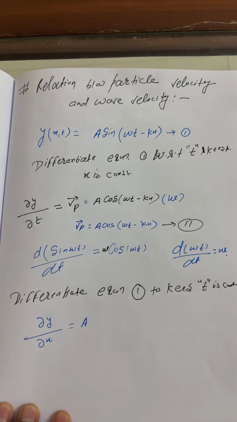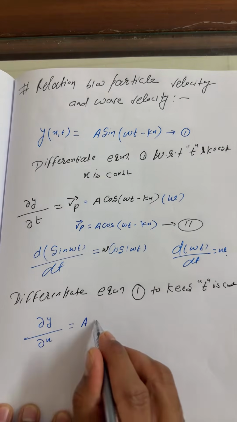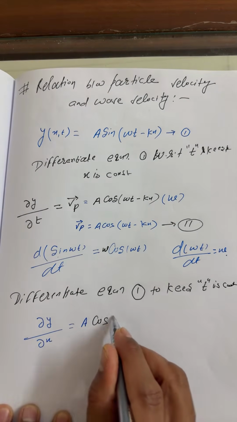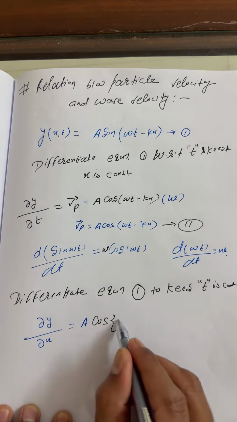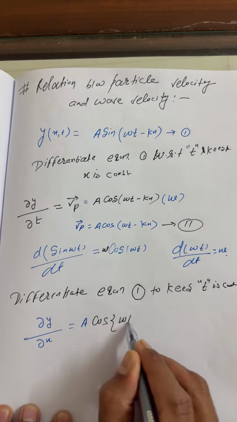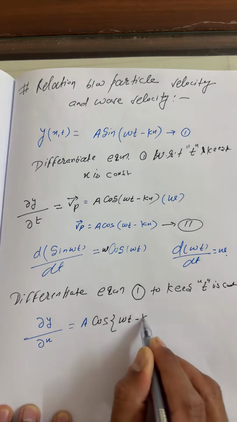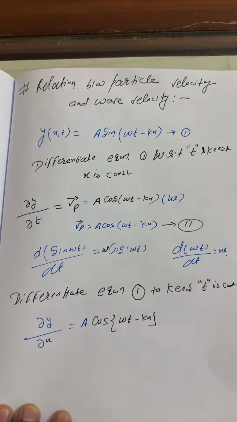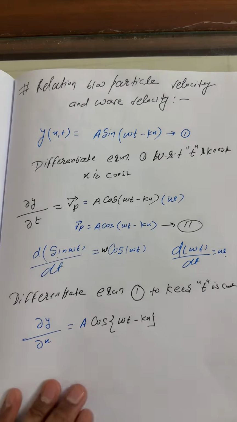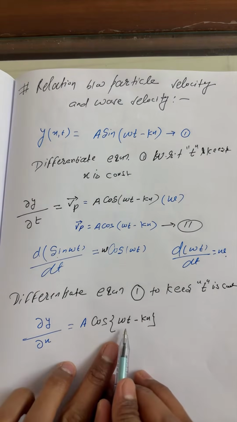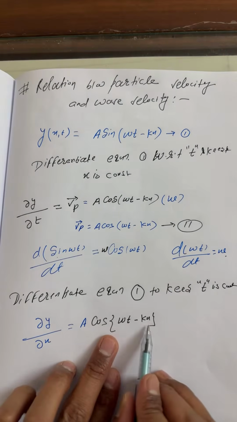So sine, what can you write? Sine is nothing but cos. First write it as it is: omega t minus kx. Now just do here, omega t remains constant.